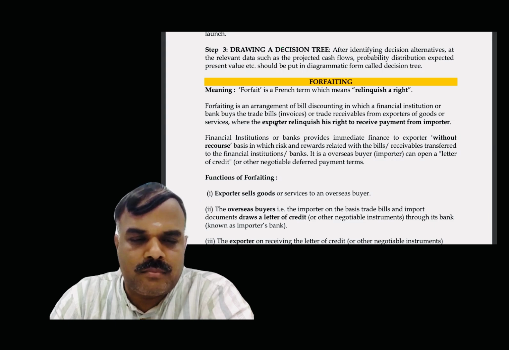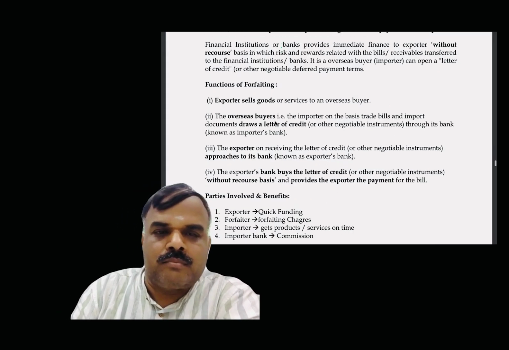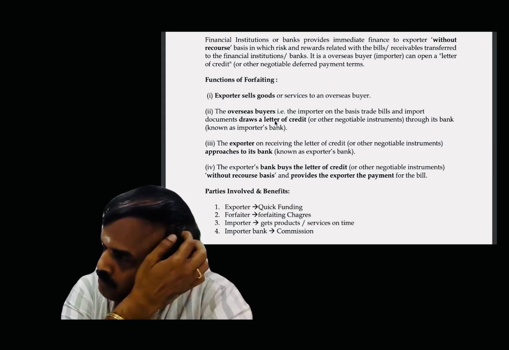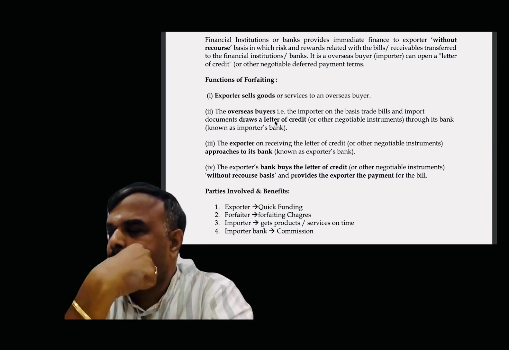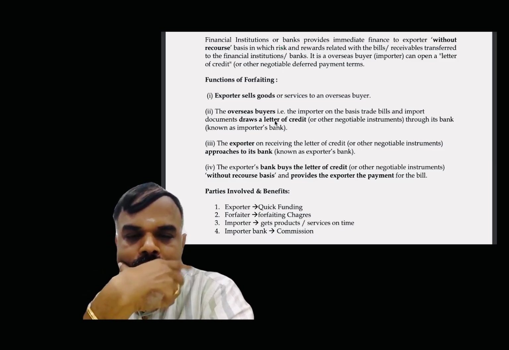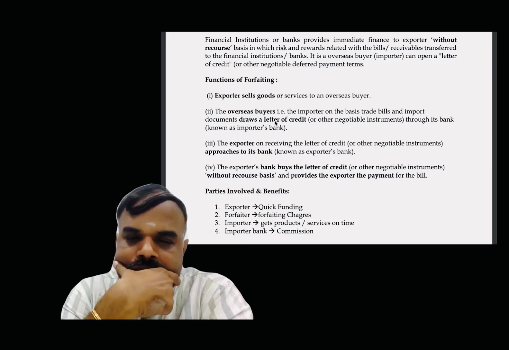It is an overseas buyer. The importer can open a letter of credit or other negotiable deferred payment terms. Functions of forfeiting: the exporter sells goods or services to an overseas buyer. The overseas buyer, the importer, on the basis of trade bills and import documents draws a letter of credit or other negotiable instruments through its bank, known as the importer bank.